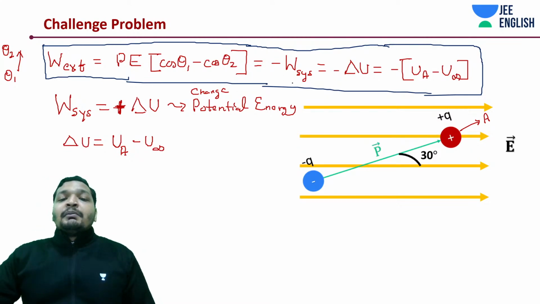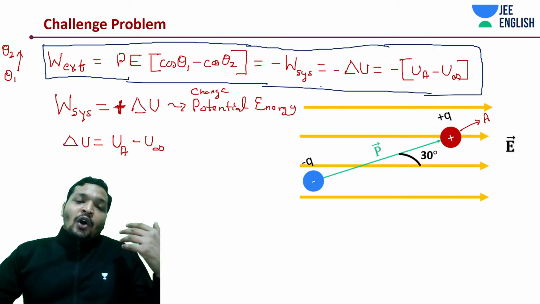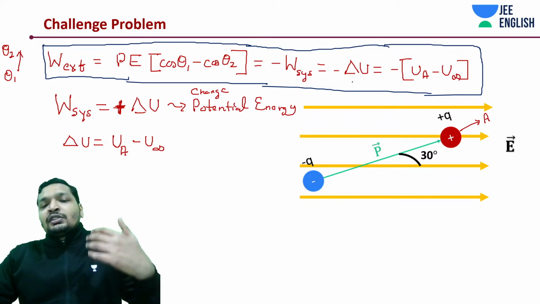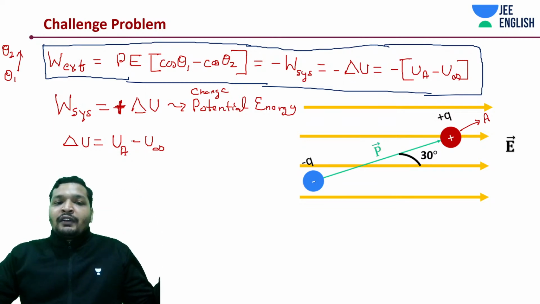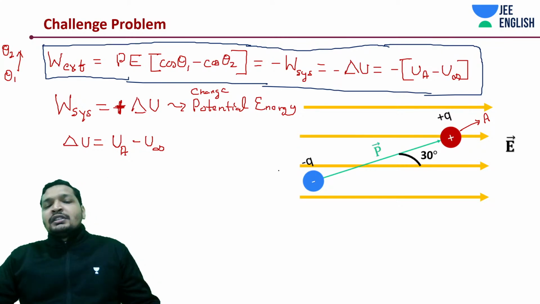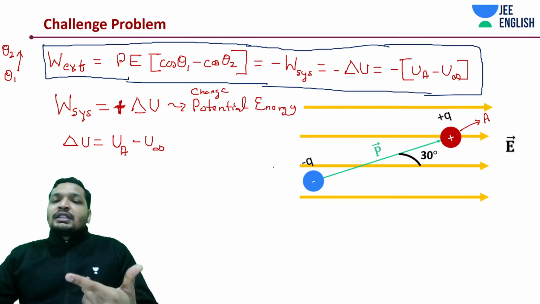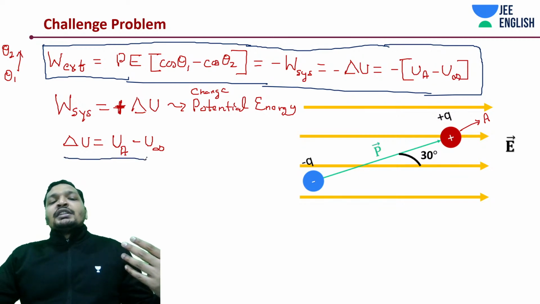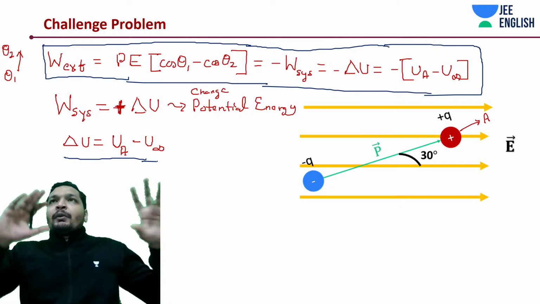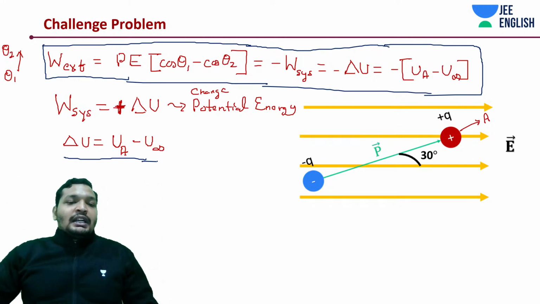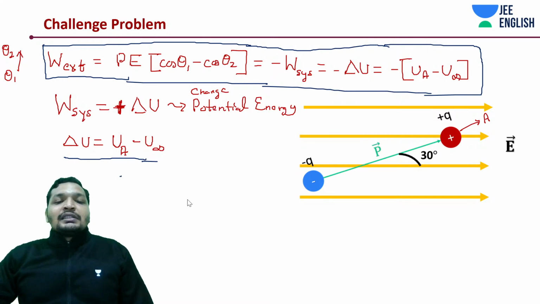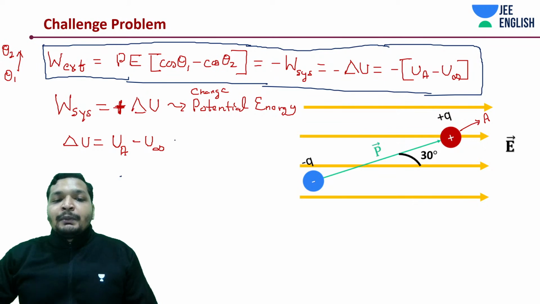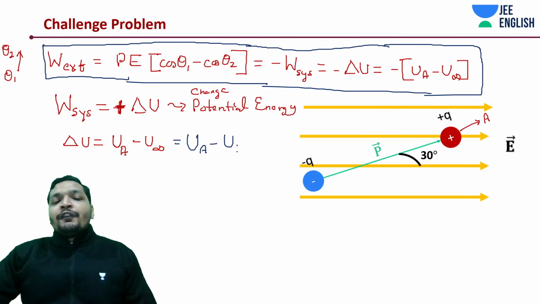And then what did I say? Negative of work done on the system. So that's going to be minus of change in potential energy. You could have directly written it as change in potential energy is the negative of work done on the system, which is going to be UA minus U infinity, because generally change in potential is written as bringing the charge from infinity to some point in electrostatics. But in this case we won't be writing infinity anymore. We'll be choosing a reference point. Let me again write this down. So this would be UA minus that of the reference point.